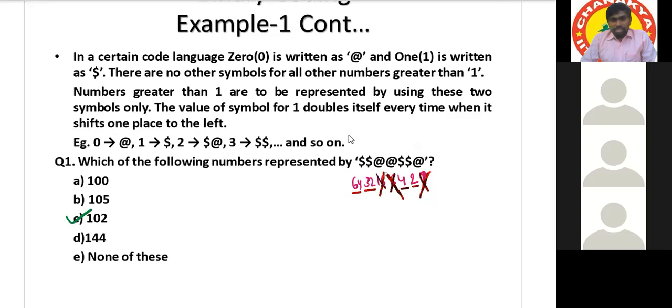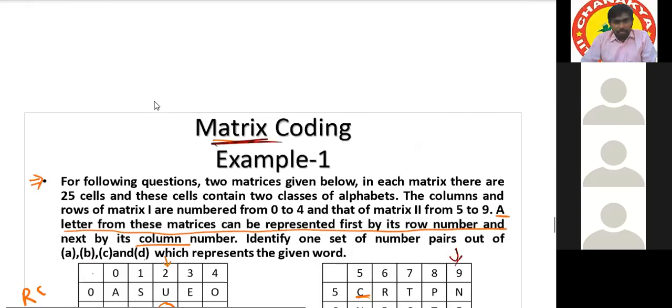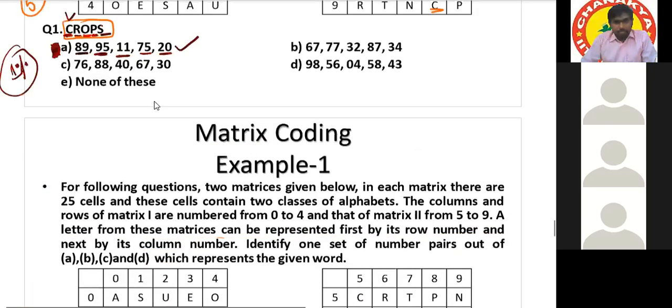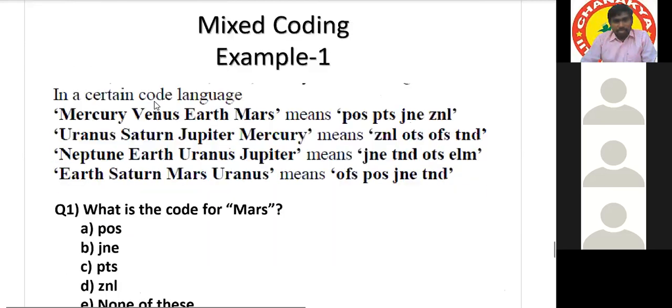Shall we go to the next and the last model? It is a different concept, a separate model. This is the mixed coding model.